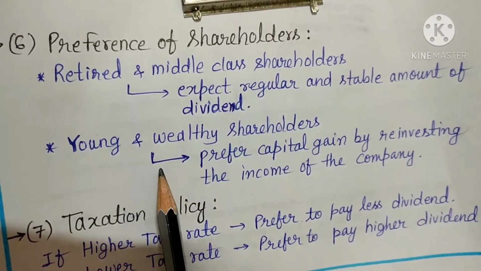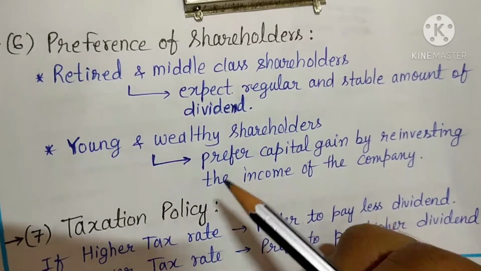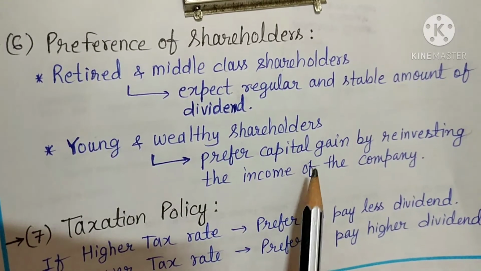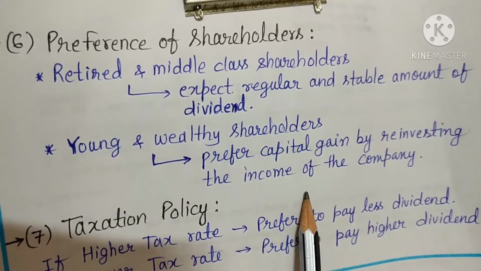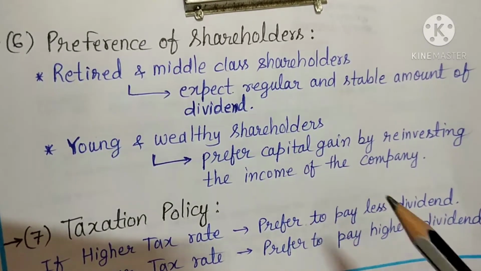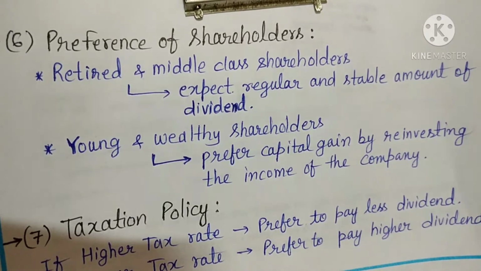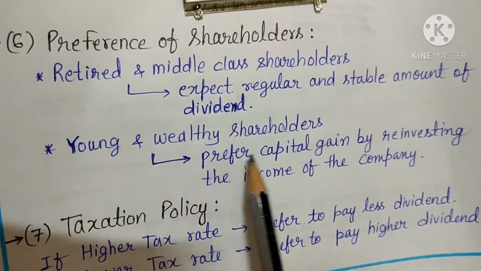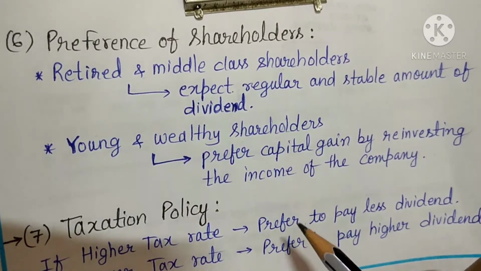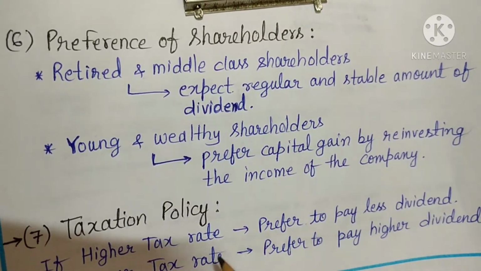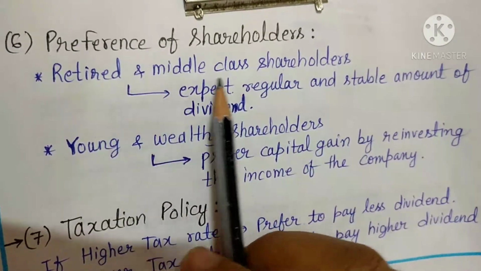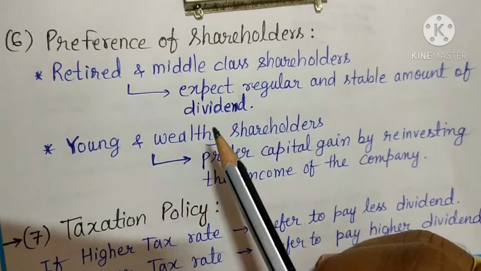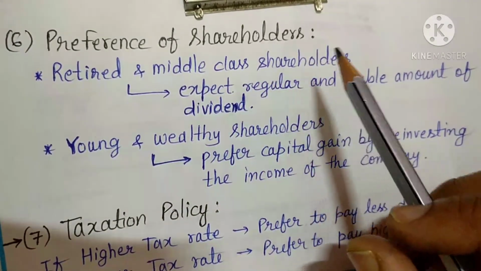But young and wealthy shareholders prefer to take more risks in order to gain more profit. So they prefer capital gain by what? By reinvesting the income of the company. They love to reinvest the money which they get as profit. So if the company has a large number of young and wealthy shareholders, they prefer capital gain by reinvesting, so the company will reinvest its income. If the company has a large number of retired middle class shareholders, then it will give a regular and stable amount of dividend. Okay, so preference of shareholders also affects the dividend decision.